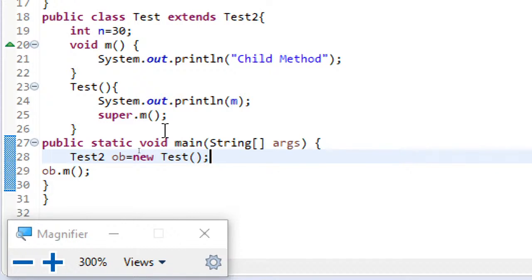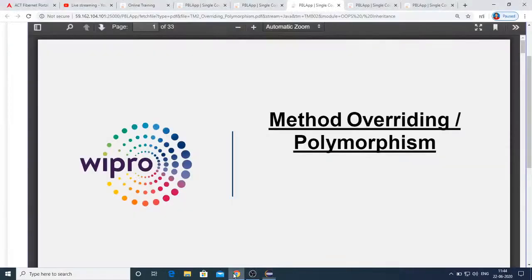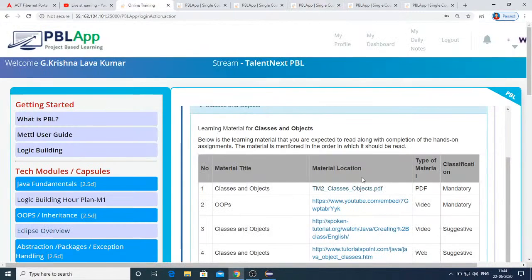Okay, then let's wind up for today and meet in tomorrow's class again at same time, 10:30 a.m. And please open this PBL app in the early hours or post evening hours and try to do the hands-on assignments and click on the check boxes which I have said earlier, and then update it.